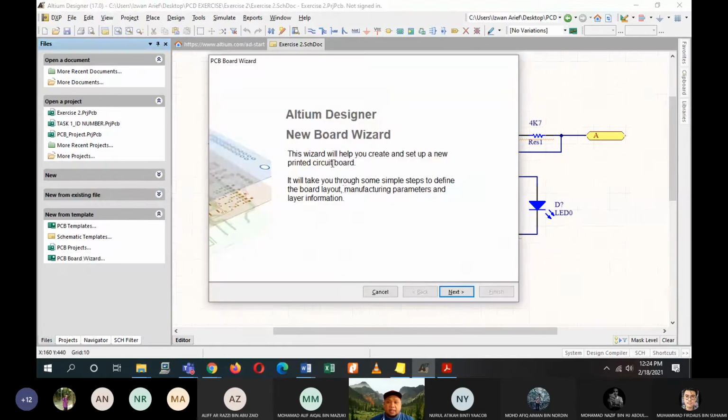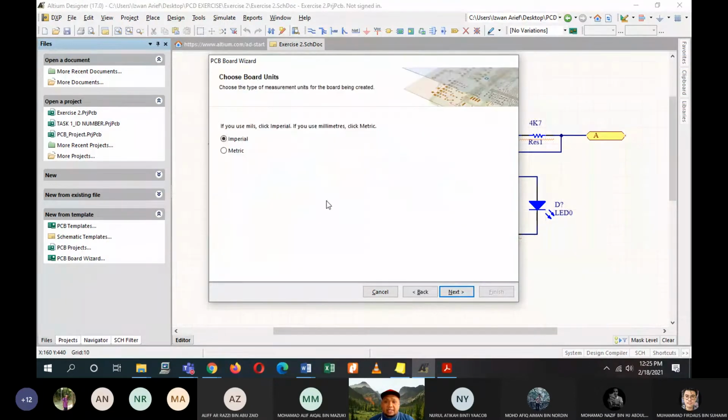Click on it. The Altium Designer new board wizard window will come out, and this wizard will help you create and set up a new PCB. It will take you through some simple steps to define the board layout, manufacturing parameters, and layer information. Click on next. Here, this is the units that we are using.